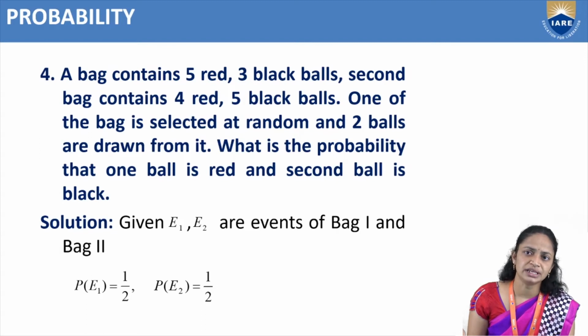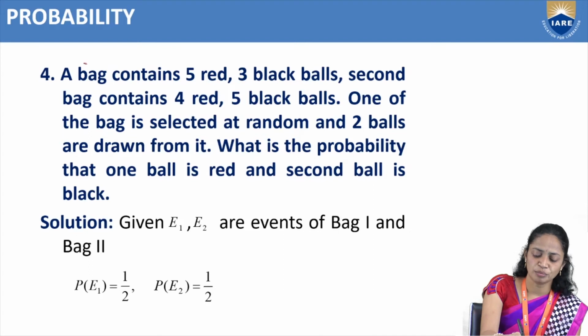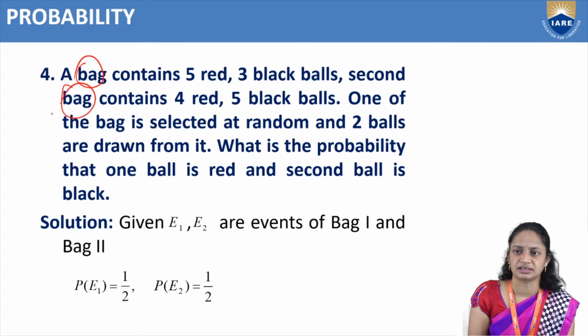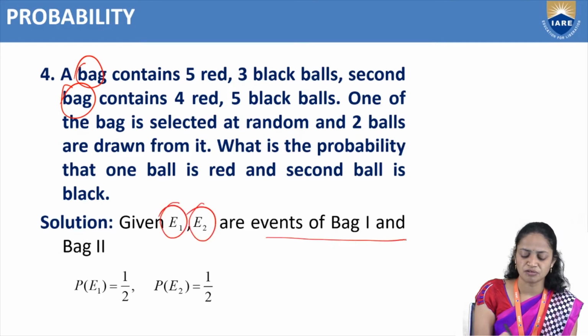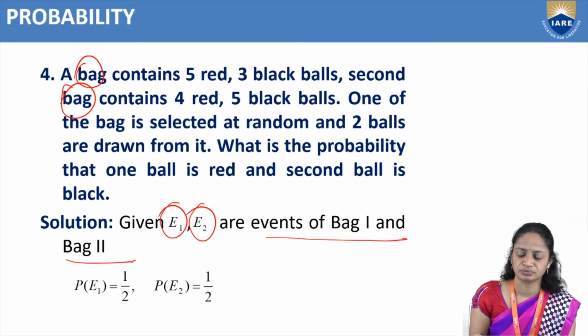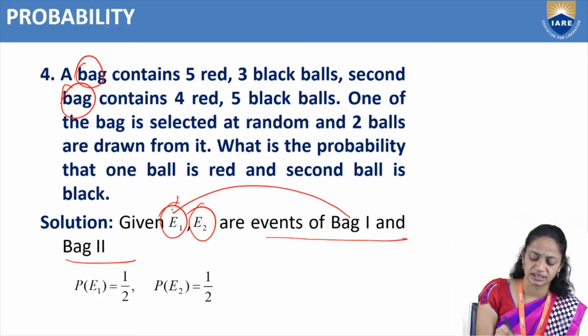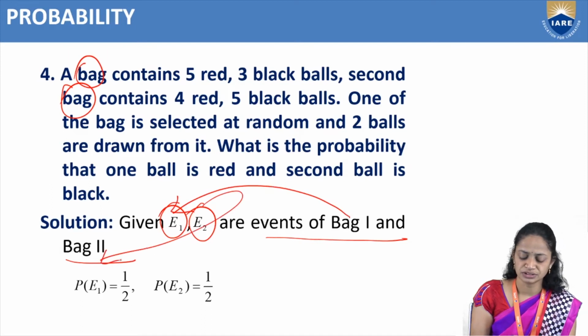What is the probability that one ball is red and the second ball is black? Here how many bags do we have? 2 bags. Let us consider E1 and E2 as the events of bag 1 and bag 2. So bag 1 is E1 and bag 2 is E2.